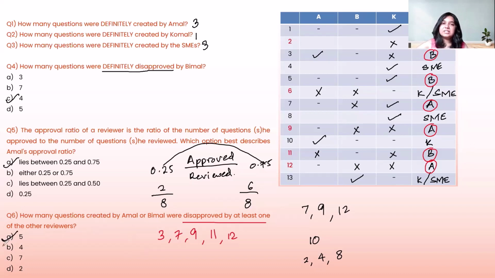So there we have it. This has been a medium to difficult set of that slot in CAT. It did take some time to understand how to solve this kind of situation. But given the fact that this has come in 2021 in CAT, there is a possibility that similar questions might come up in the future as well. So it doesn't hurt to go ahead and practice questions which are different from each other and which have been a part of the previous CAT questions as well.